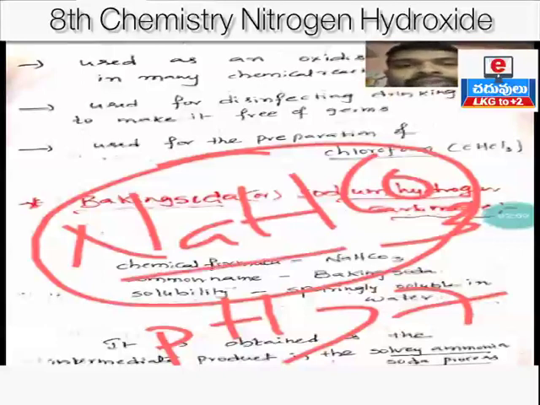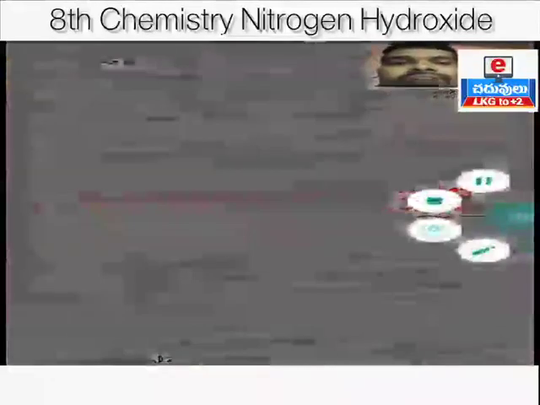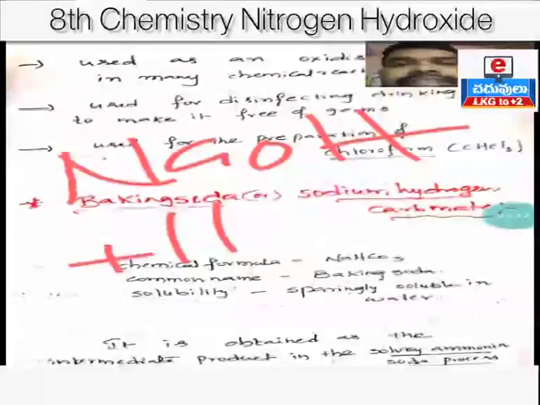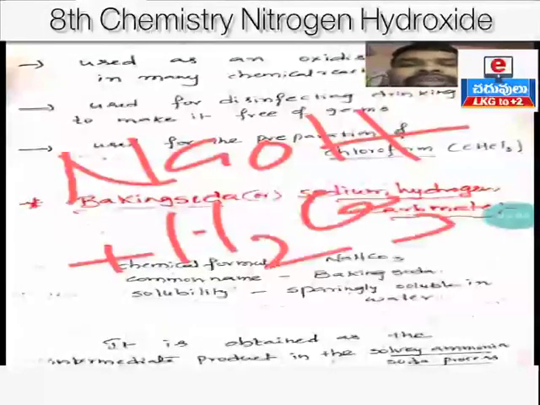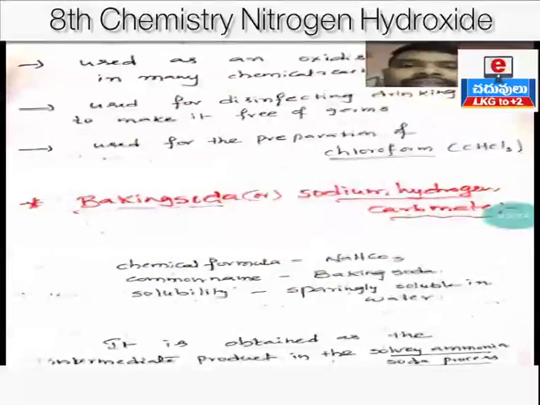So here sodium hydrogen carbonate, that is also called baking soda, is a salt of strong base NaOH and weak acid H2CO3, carbonic acid. Clear? Understood? So it is a basic salt, pH value more than 7, and it is sparingly soluble in water. Sparingly means slightly, partially soluble in water. Clear? Now preparation of baking soda.